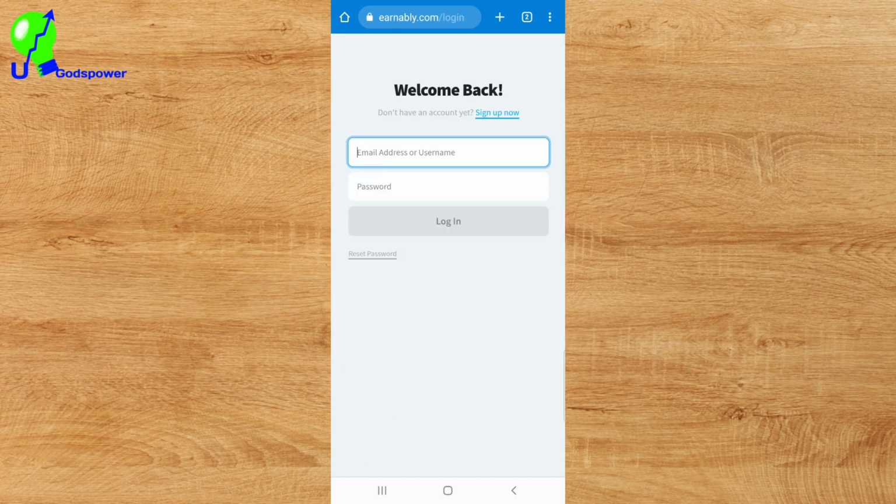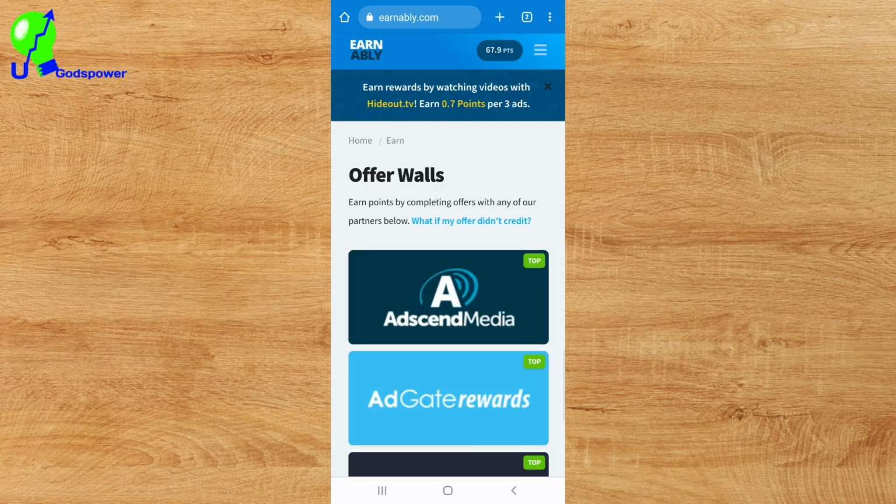Once I click on login here, it's going to say welcome back, and you need to enter your email and your password to log into your own account. So I'm going to enter my email and password and log into my own account. As you can see, I have just logged into my own account. This is my account now, and this is my current balance, which is 67 cents on my own account currently, which is 1 cent on Earnably.